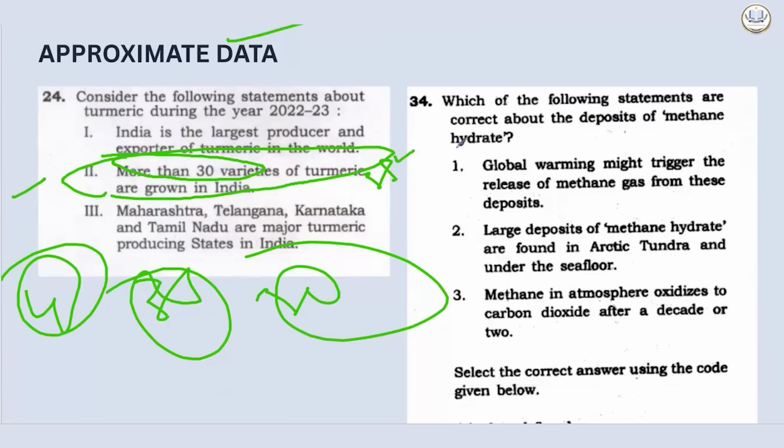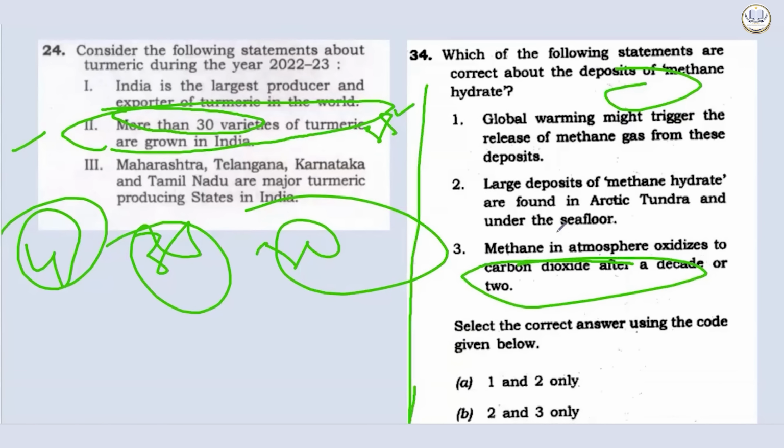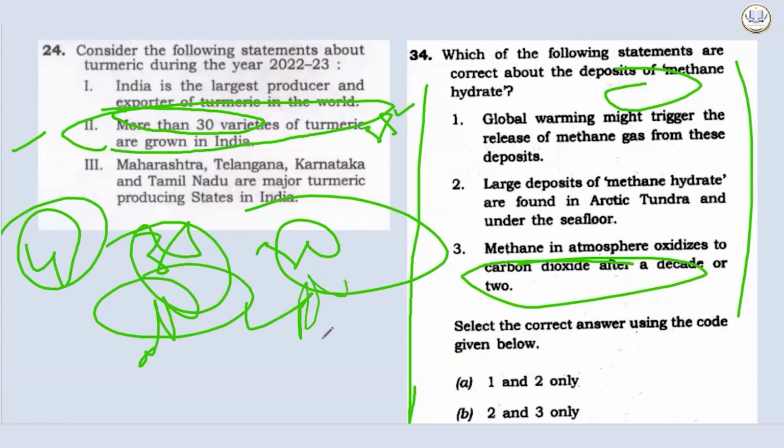Next example, which of the following statements are correct about the deposit of methane hydrate? Statement 1, global warming might trigger the release of methane gas from these deposits. Might trigger. Very humble. Large deposits of methane hydrate are found in Arctic tundra and under the seafloor. But they are not pointing to any data. Methane in atmosphere oxidized to carbon dioxide after a decade or two. Again, they are giving approximation. When such statements with approximation of data are given, the chances of being correct will be very, very high. Okay.